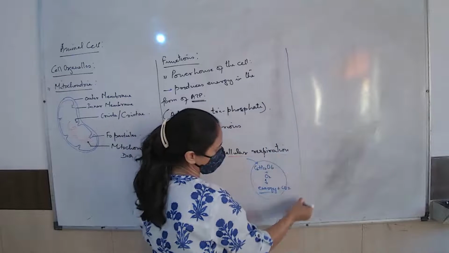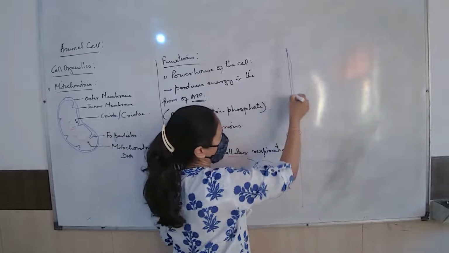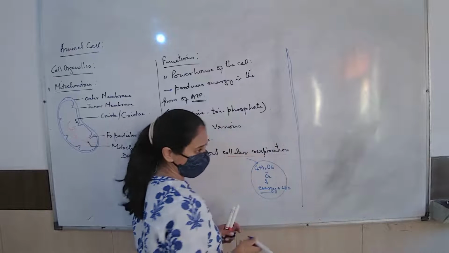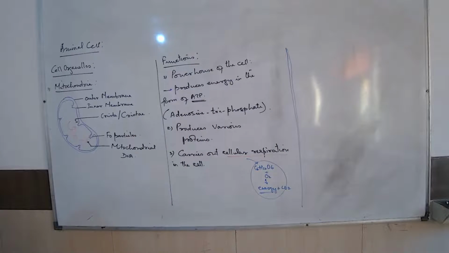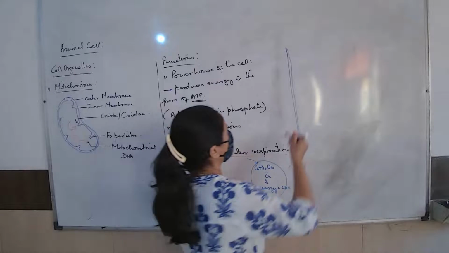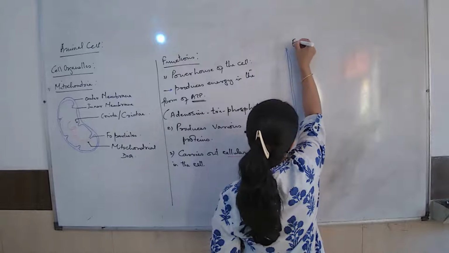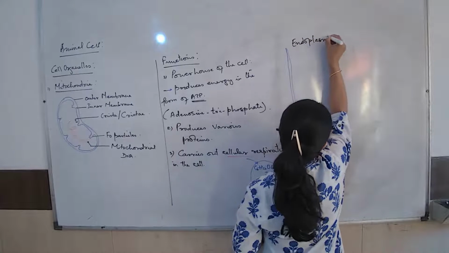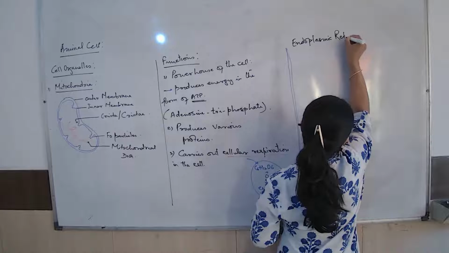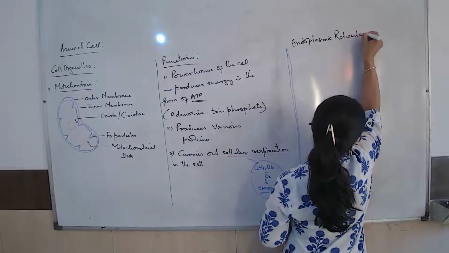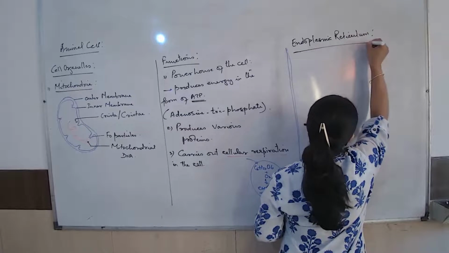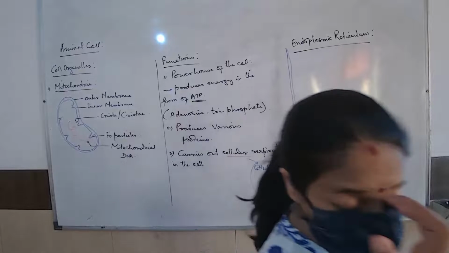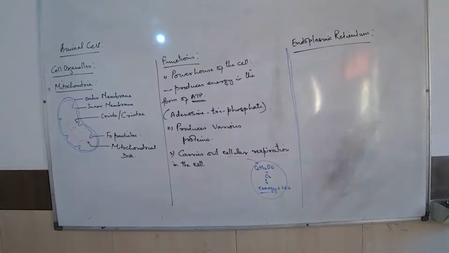So that is mitochondria. To remember, what are the points? Structure, concept of mitochondria. The next cell organelle that we are going to talk about would be endoplasmic reticulum. Look into the structures well. How does endoplasmic reticulum appear?